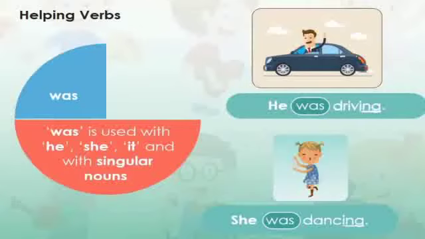He was driving. She was dancing. So here driving and dancing are the main verbs. The helping verb always comes before the main verb. It tells us that he was driving some time ago. She was dancing some time back. She is not dancing now.